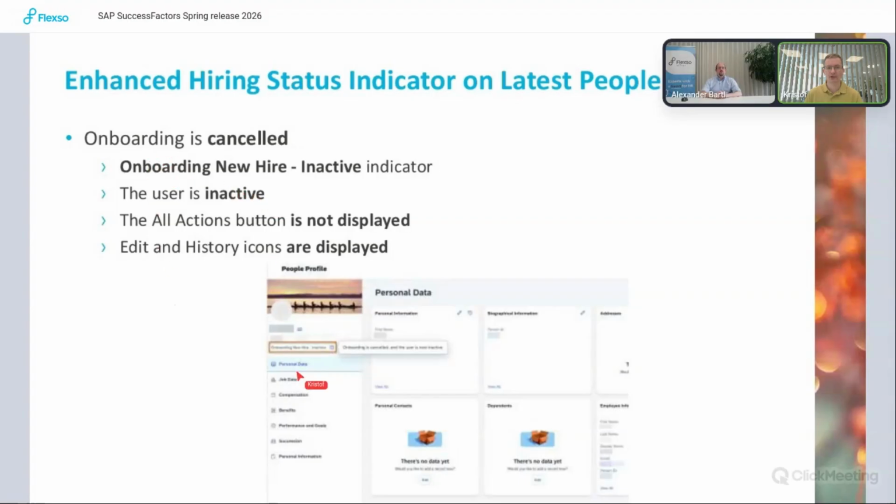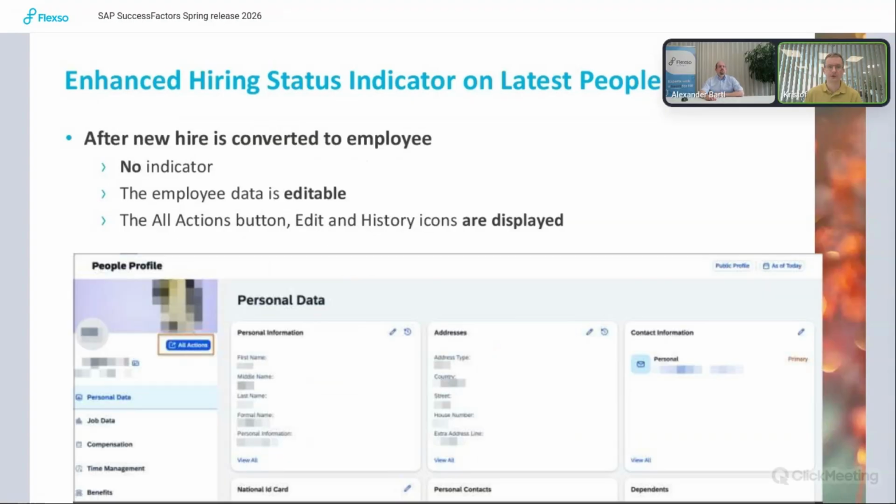When an onboarding is cancelled, the hiring indicator will also indicate that the inactive profile, but the all actions button is not displayed because, of course, in an inactive profile, you don't need to update or take actions. And when the new hire is converted to an employee, of course, we do have the all action buttons. We also have the links to the history and edit icons because in all effects, this is a regular employee who has been hired.